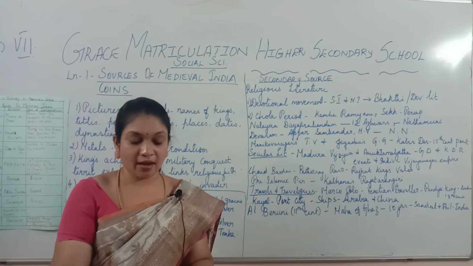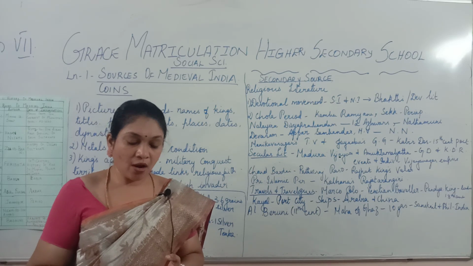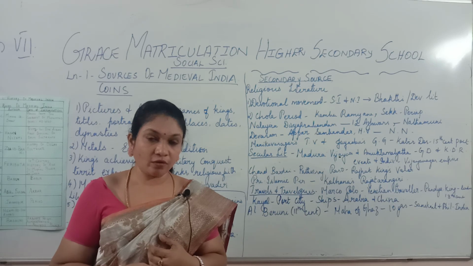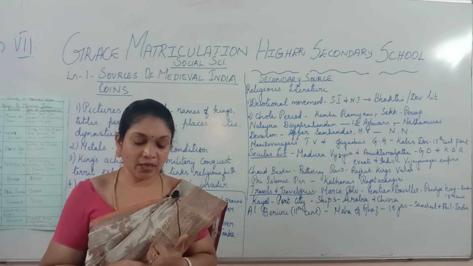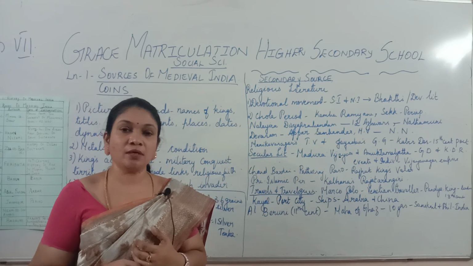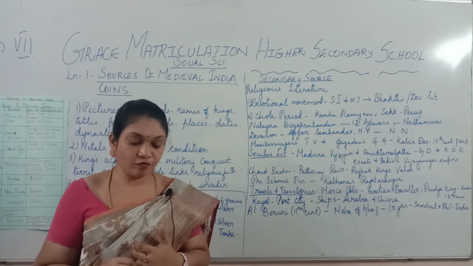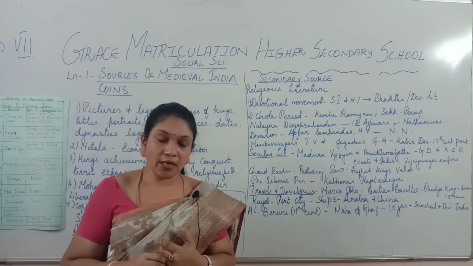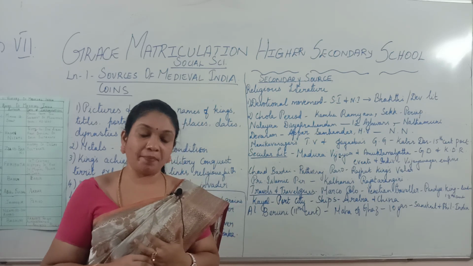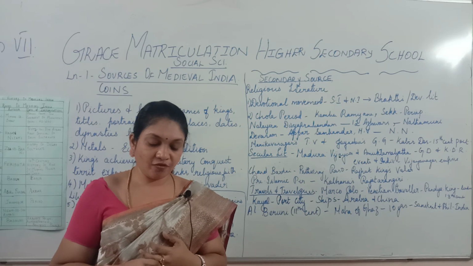Next you have another traveler who visited the south. In the south he visited the Vijayanagar Empire, and he gave a lot of details about it. He is an Italian named Niccolo Conti. Niccolo Conti was a traveler who came to Vijayanagar in the year 1420. And another traveler, Abdul Razak, also came to Central Asia. Then Domingos Paes, a Portuguese traveler, also visited India during the year 1522.